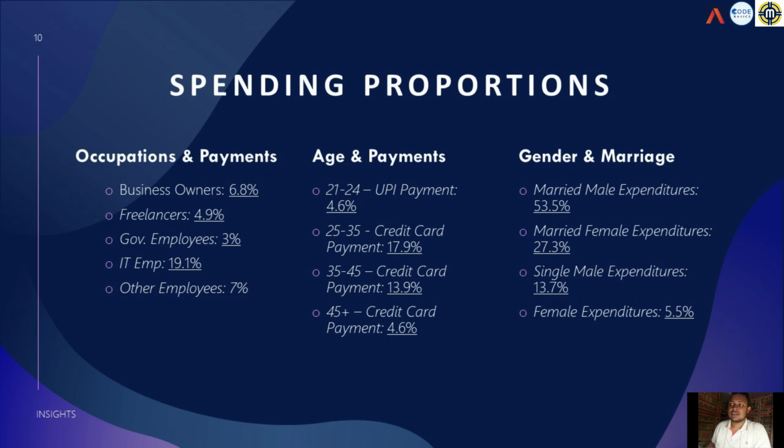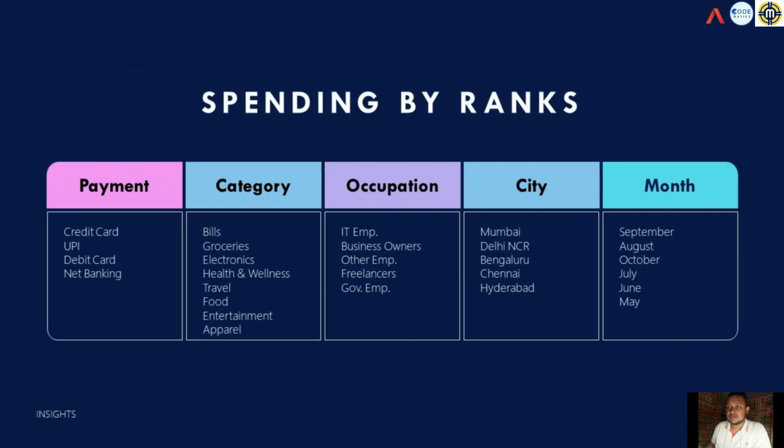And the next is gender and marriage category. As we all know, the married male spends more, which is 53.5%, followed by the married female, single male, and female expenditures. Then we see the spending by rank, that most of the payments are made by credit card holders, followed by UPI and debit card.